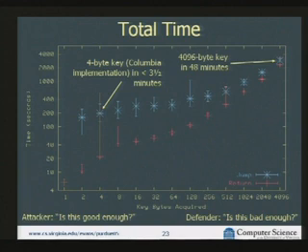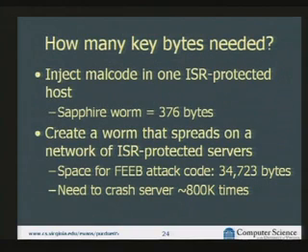So do we know how many bytes we need? Well, if the key is repeated, and we get the whole key, we've got enough. But if the key is not repeated, we need to figure out how many bytes we need. That depends on what we want to inject. If we just want to compromise one server, then we just need to break enough key bytes to inject the malicious code. And malicious code can be pretty small. The Sapphire worm was only 376 bytes. So we can do a lot of damage with a few key bytes.